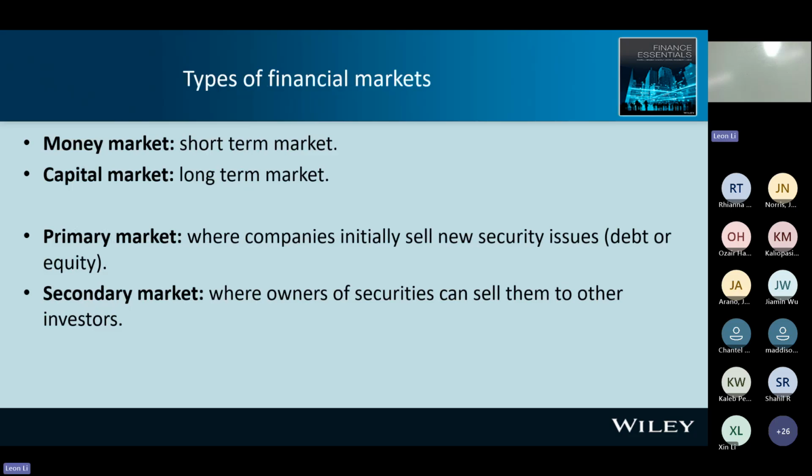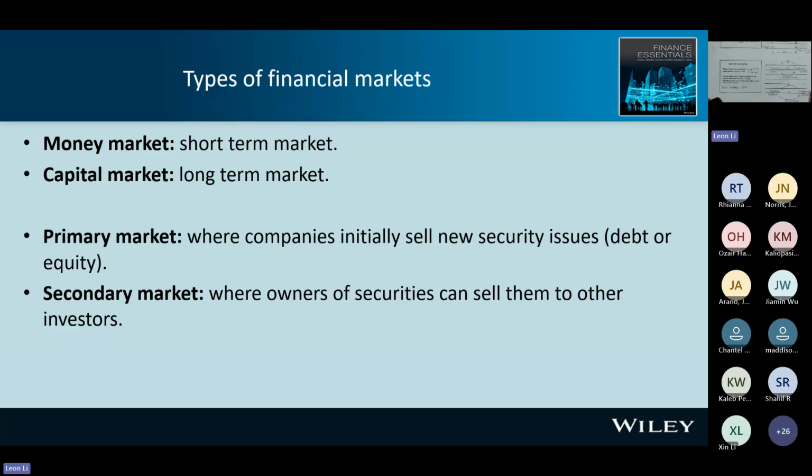Money market versus capital market. So the money market is the short-term market. The capital market is the long-term market. All right. So short-term, again, is shorter than 1 year. Long-term is longer than 1 year. All right. Next, primary market and secondary market.